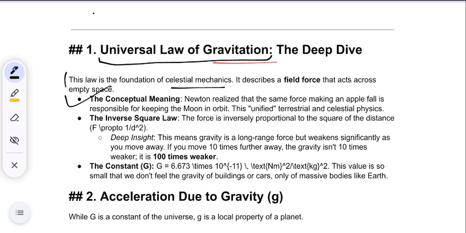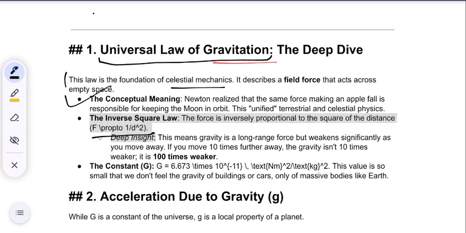Now, the inverse square law. Now we are coming to the law which he established. The force is inversely proportional to the square of the distance. Now you might think, what is this? First understand this properly. His law states that each and every object in the universe attracts each other.